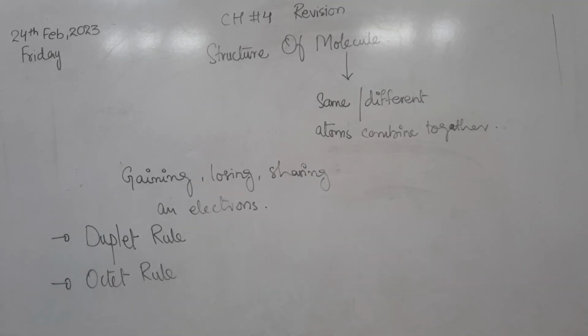If the atom is gaining an electron and attaining two electrons in the valence shell, gaining the electron to complete its outermost shell, having two electrons in its outermost shell, then it is fulfilling the duplet rule. And if they have 8 electrons in the valence shell, it means that they are obeying the octet rule. Good.